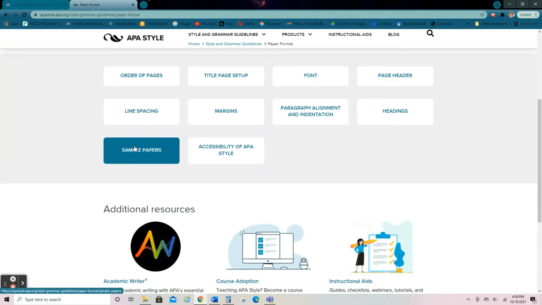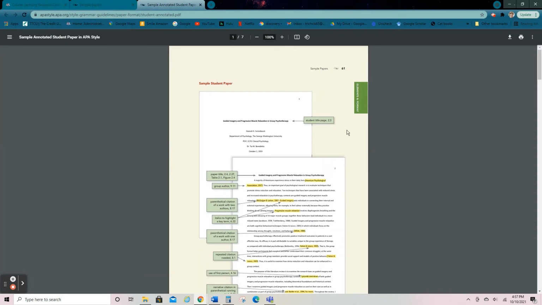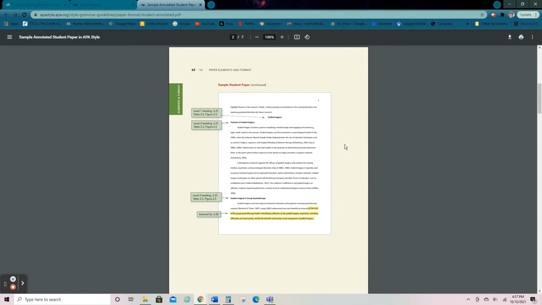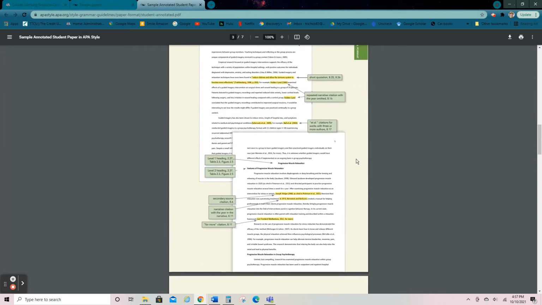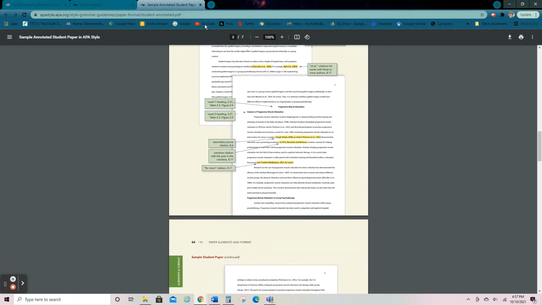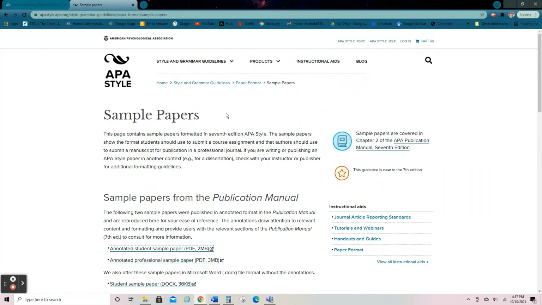Then we talk about sample papers. I'm not going to go through these. I'm just going to show you that they are there. So if you kind of want to get an idea of what a student paper looks like, you can go here. It's kind of busy, right? But it's there for you to see. Major headings, subheadings. Okay, so this is a great place to go in and make sure that you are doing everything correctly so that when you turn in your assignment, you don't get points deducted because you haven't followed APA rules.